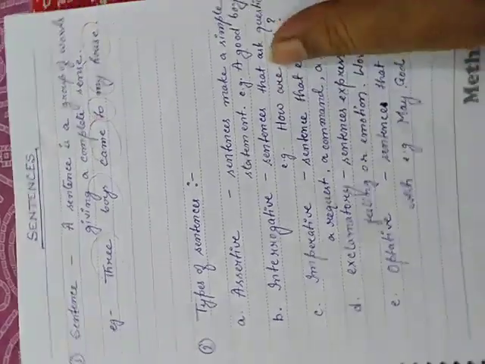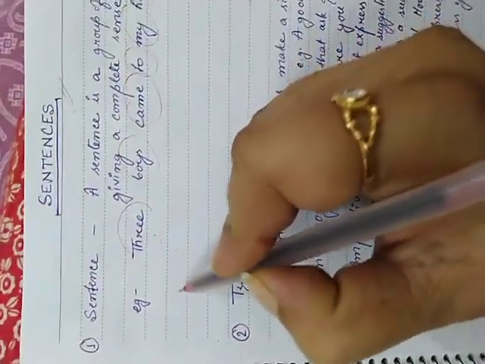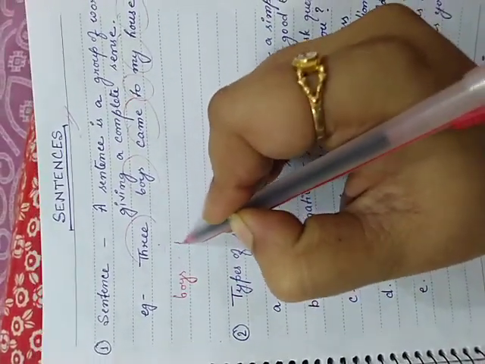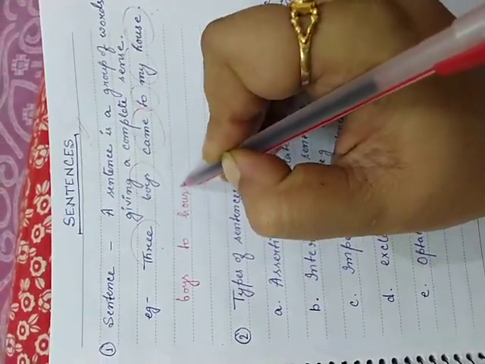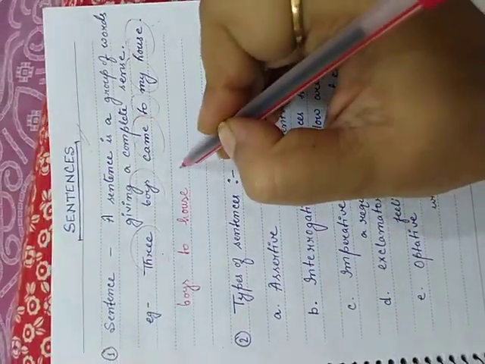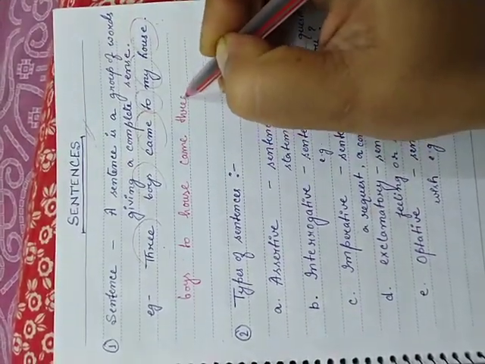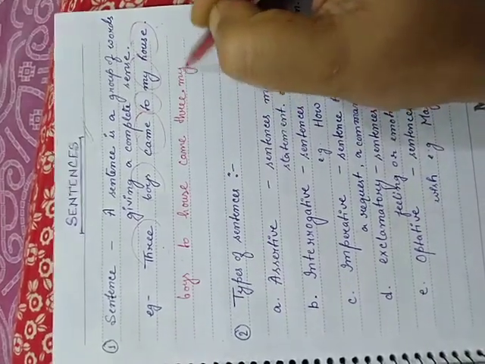Suppose I write the same group of words in this way: boys, to, house, came, 3, my.